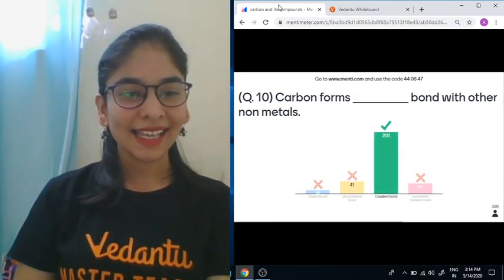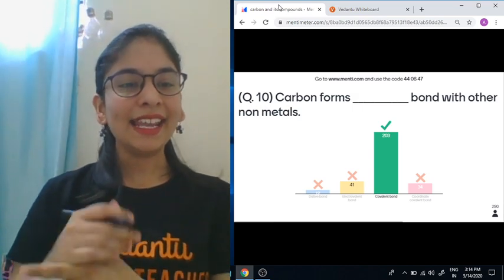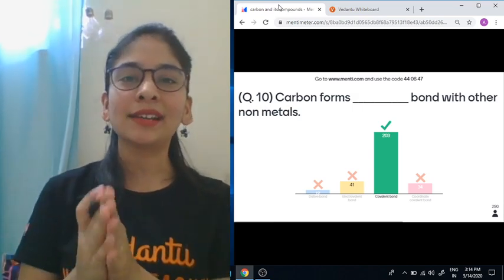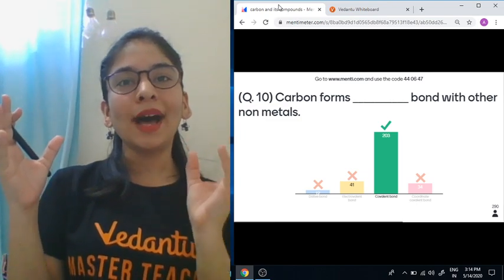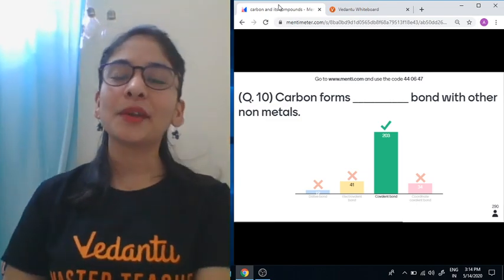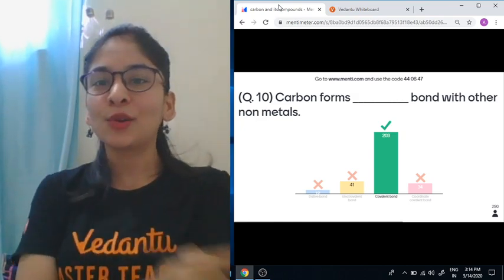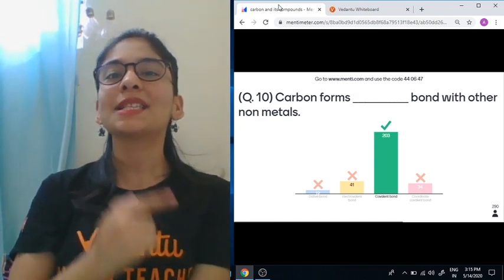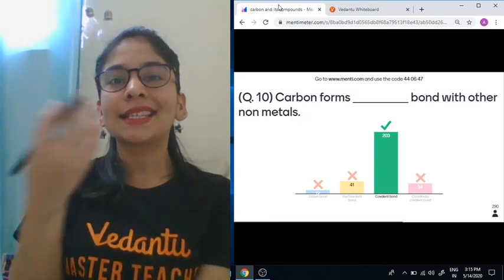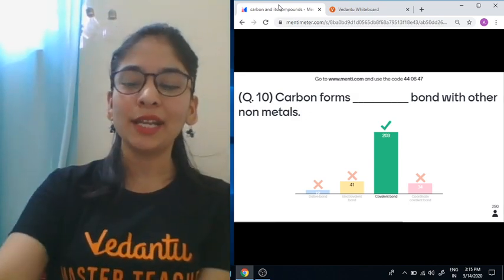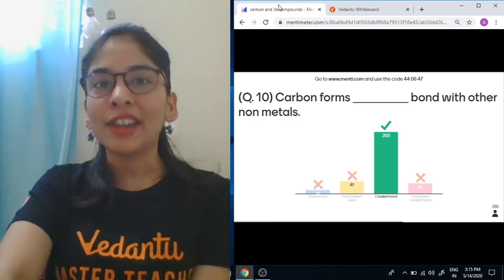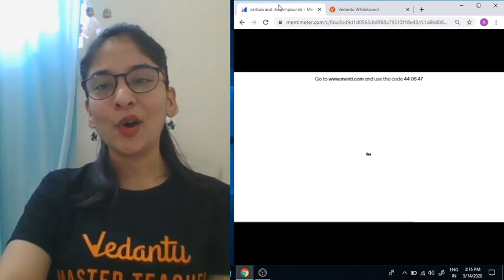Electrovalent, that is ionic compound. Means one element will give its electron, other will accept it completely. Ionic compound is made up of ions, but this is covalent compound because it is made up of sharing. Co word itself means sharing. So covalent bonding is what carbon shows in organic chemistry. Very much important to know.